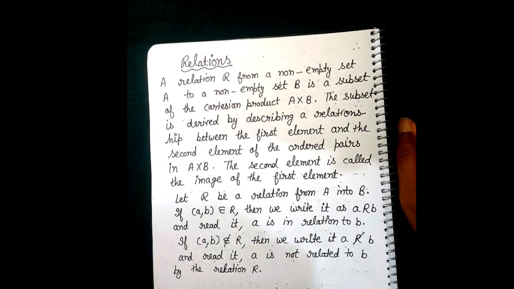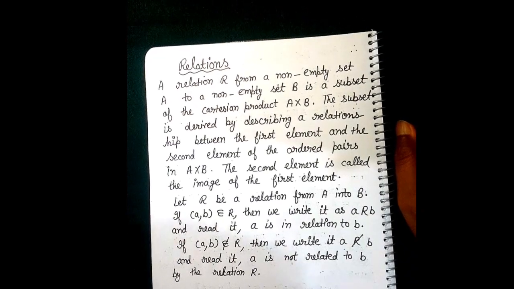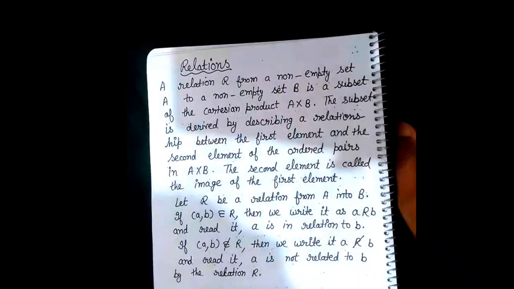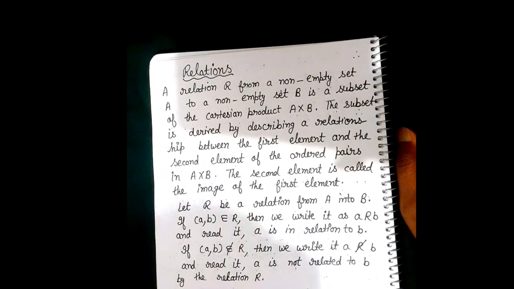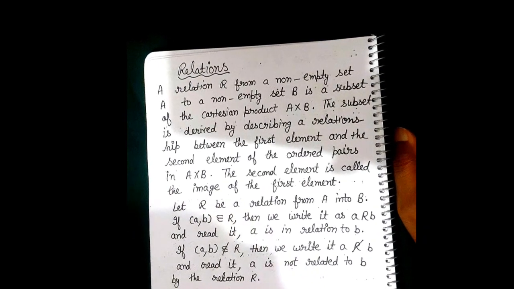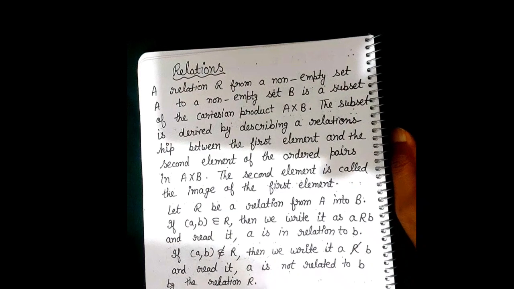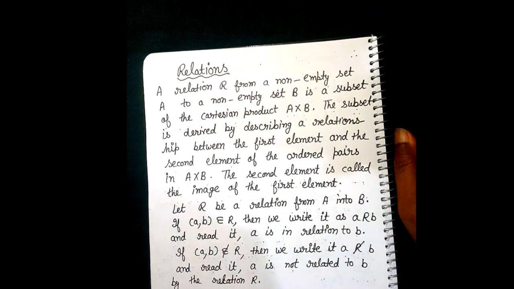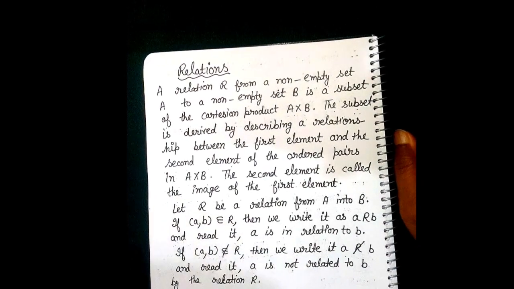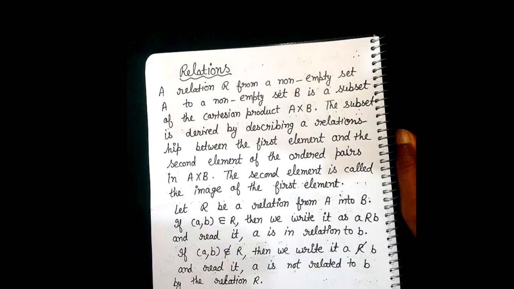Let R be a relation from A into B. That means (a, b) is represented in R. This implies a belongs to capital A and small b belongs to capital B. If (a, b) does not belong to R, that means a is not related to b. So this means (a, b) does not belong to R.